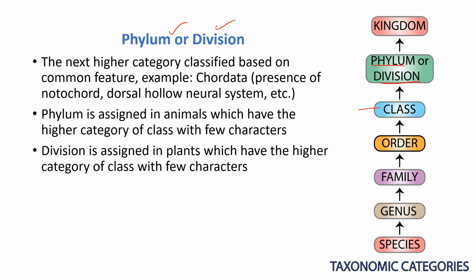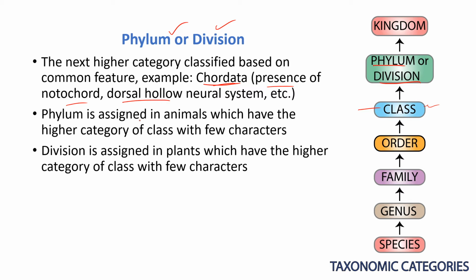It is the next higher category, classified based on common features. For example, whatever things are there in the class, based on some characteristics, they are placed in the phylum or division. If you take the Chordata phylum in case of animals, the presence of notochord, dorsal hollow neural system and so on are the characteristics taken to place organisms under the Chordata phylum. So this is about the phylum.